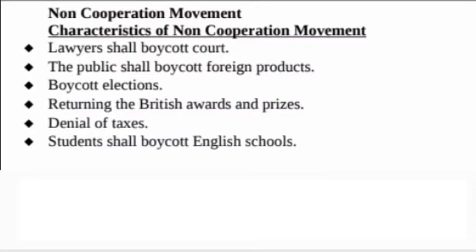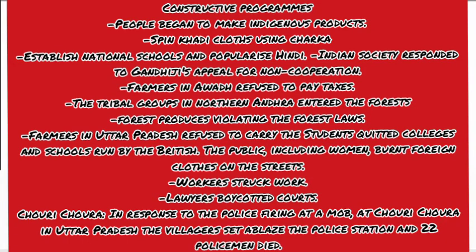Characteristics of non-cooperation movement: lawyers shall boycott court, the public shall boycott foreign products, boycott elections, returning the British awards and prizes, denial of taxes, students shall boycott English schools. Constructive programs. People began to make indigenous products, spin khadi clothes using the chakra, establish national schools and popularize Hindi.